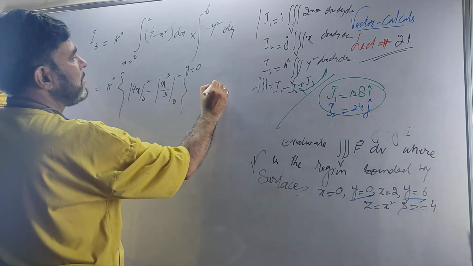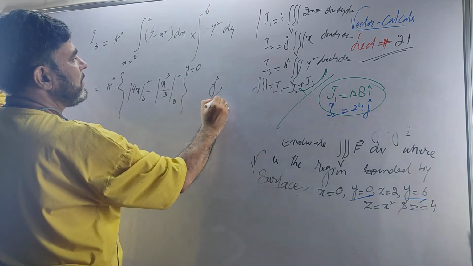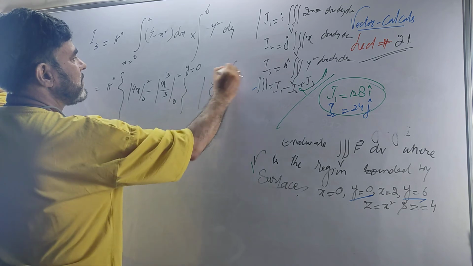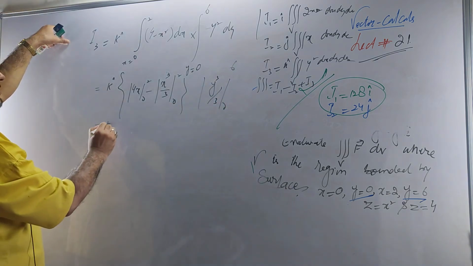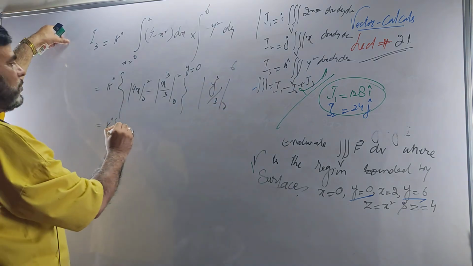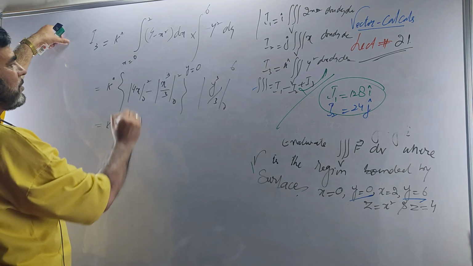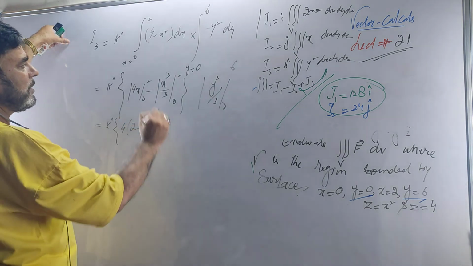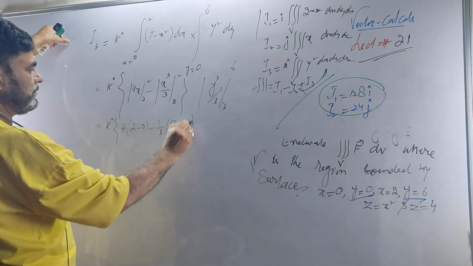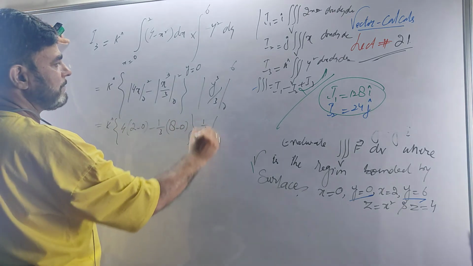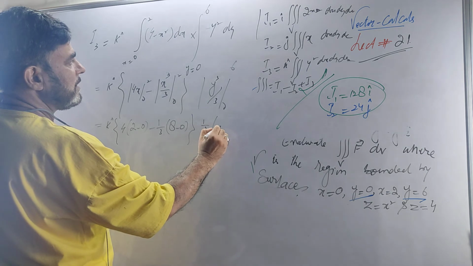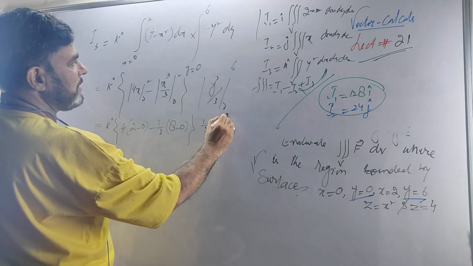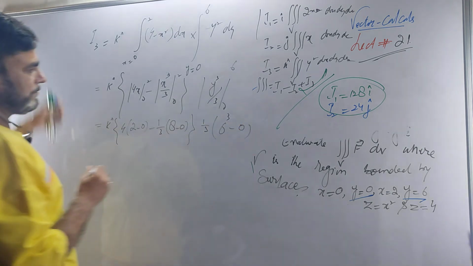Then for y square, y cube by 3 from 0 to 6. Let us evaluate this. It is k times 4 into 2 minus 0, then minus 1 by 3 into 8 minus 0, and 1 by 3 into 6 raised to power 3 minus 0.